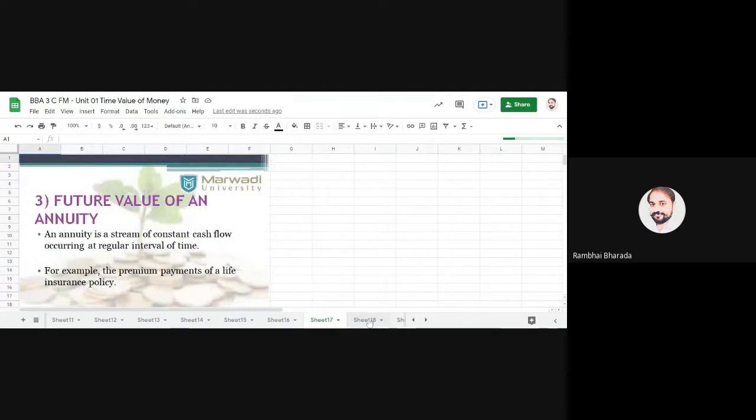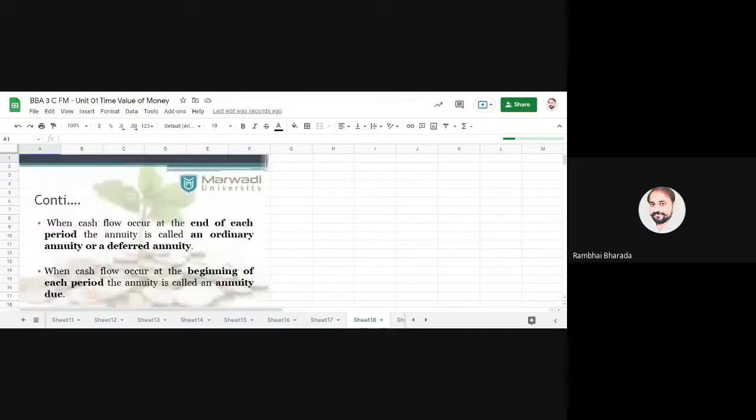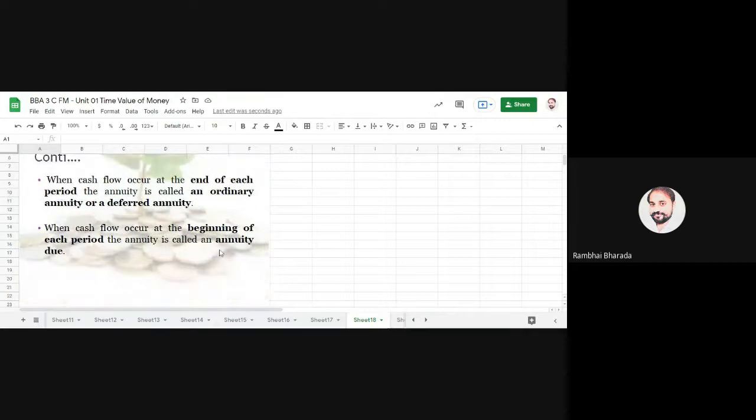Future value of annuity. Please remember, in the annuity method, we have either an ordinary annuity or an annuity due. When the payment occurs at the beginning of the period, beginning of the year, beginning of the month, it is called annuity due. And when the payment occurs at the end of the year, end of the period, it is called deferred annuity or ordinary annuity. The same question was there in the mid exam, but you have not answered properly. Only a few people have answered. So please remember this, it may be asked for 1 mark.